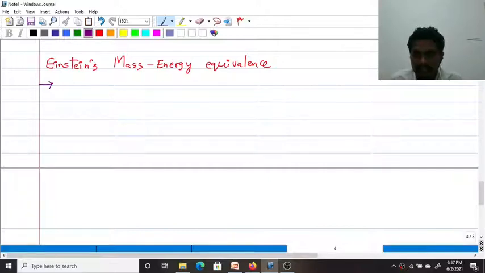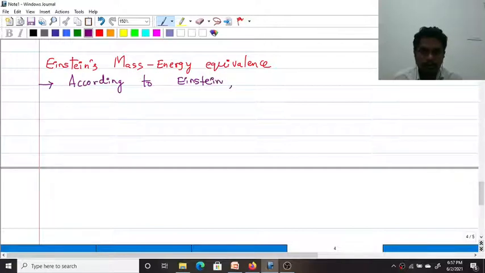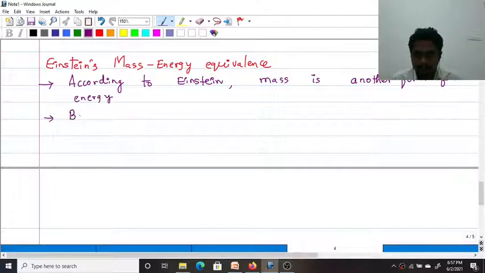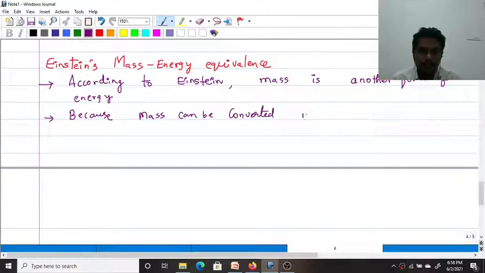So I will write that point. According to Einstein, mass is another form of energy, because mass can be converted into energy, and energy can also be converted into mass.